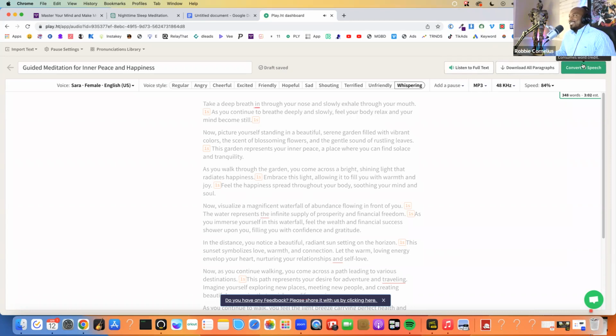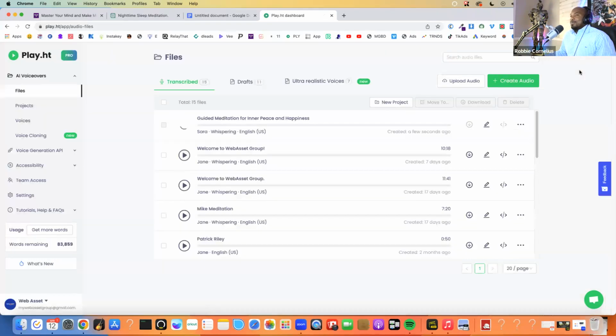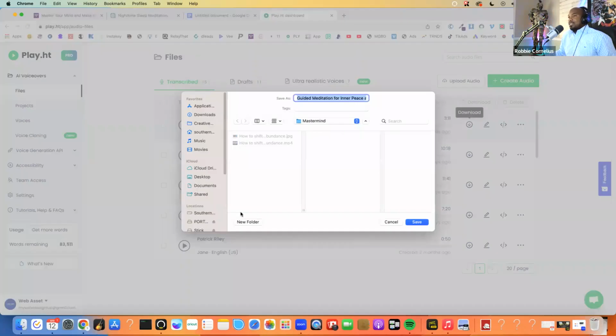All right, I'm good. So now what I'm going to do is convert to speech, and the software is going to take that and turn it into an MP3. And just like that, it's already done. My next step, I'm going to just hit download just like this. I'm going to create a folder inside of my computer.